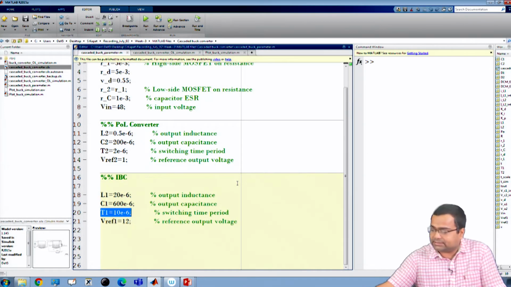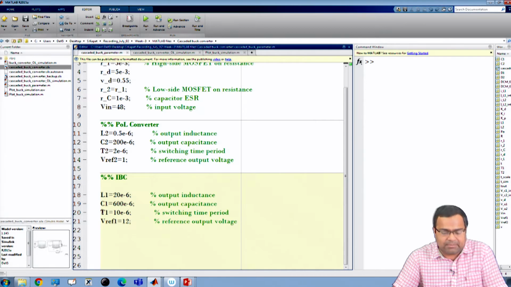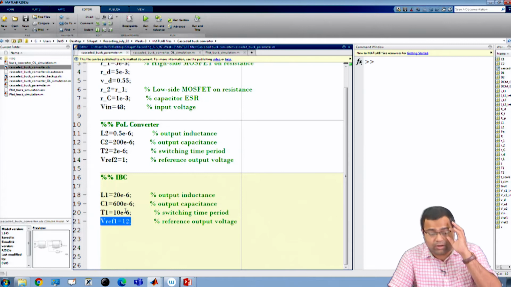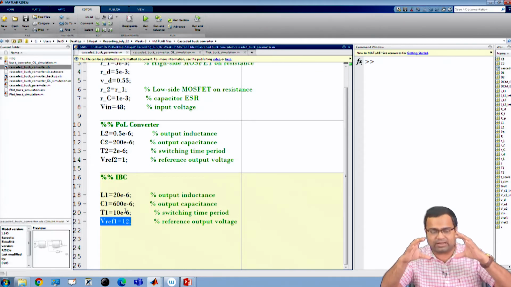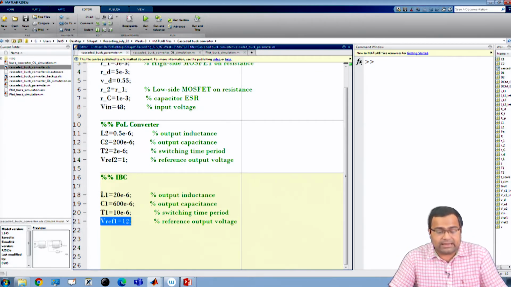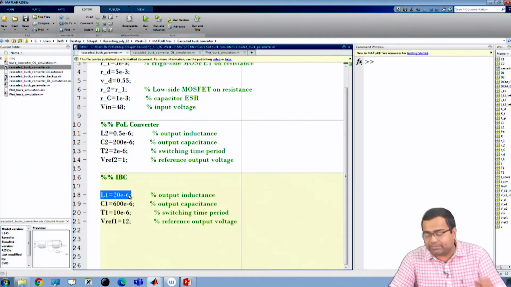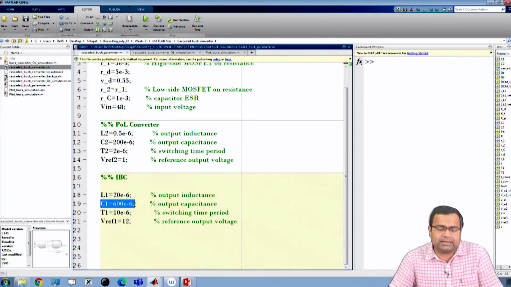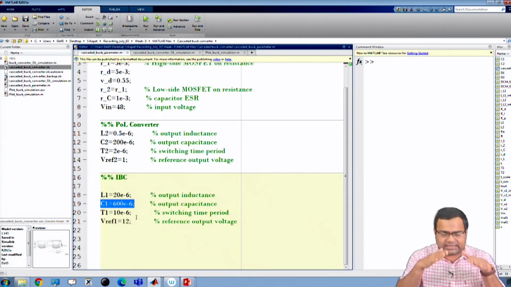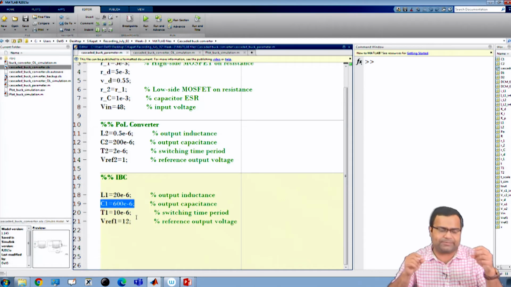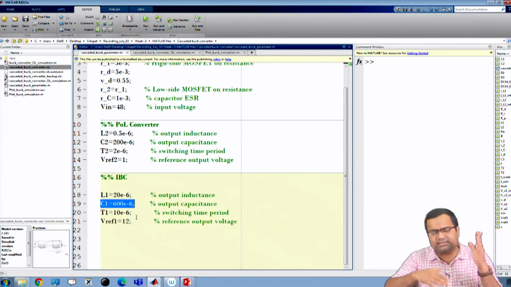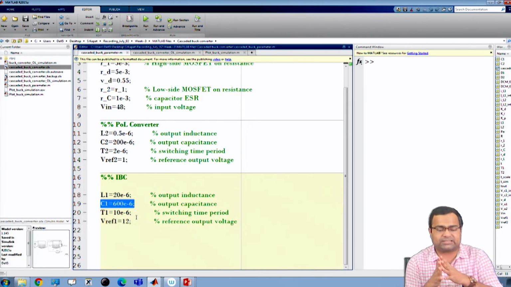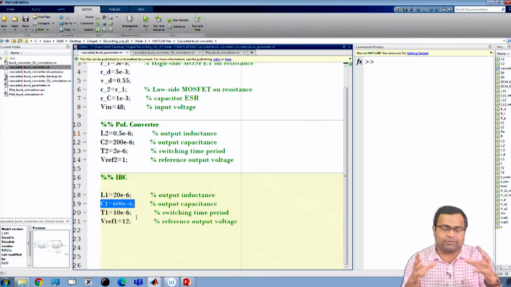So, as I discussed, for the first stage converter, the time period is 10 microsecond and the reference voltage for its output is set to 12 volt, because we want to achieve 12 volt as the intermediate bus voltage. The inductor is 20 microhenry, and the intermediate bus capacitor is set to 600 microfarad. This value depends on the ripple characteristics, but we can change it to some higher and lower value. But I want to show this value of intermediate bus capacitor has a strong influence on the stability of